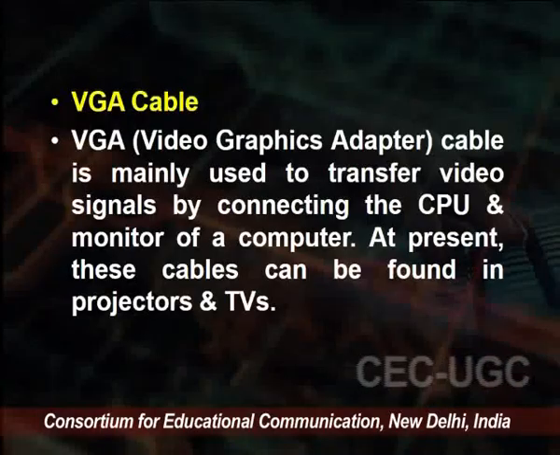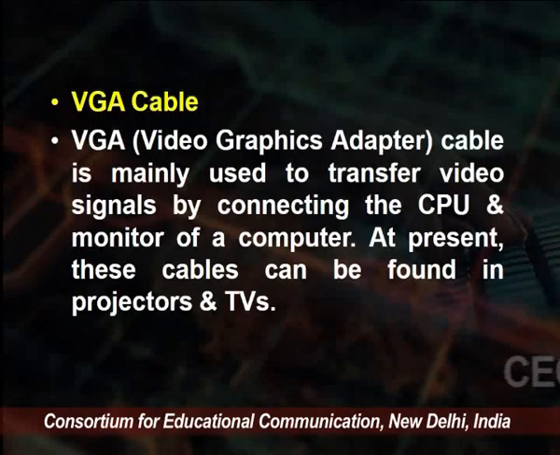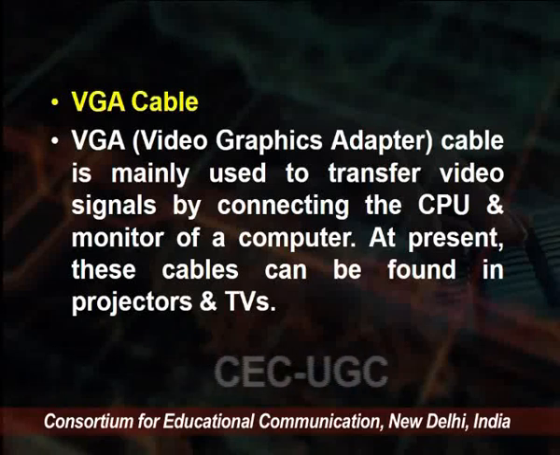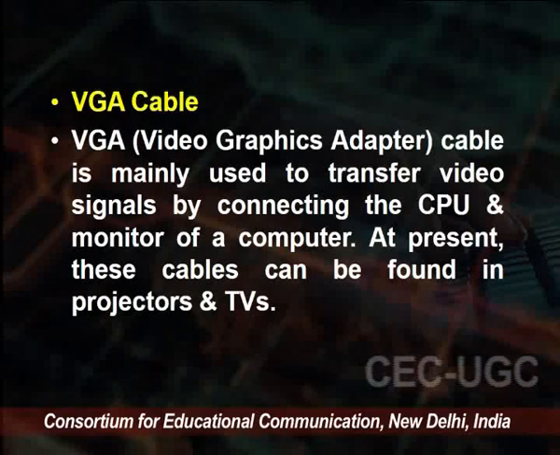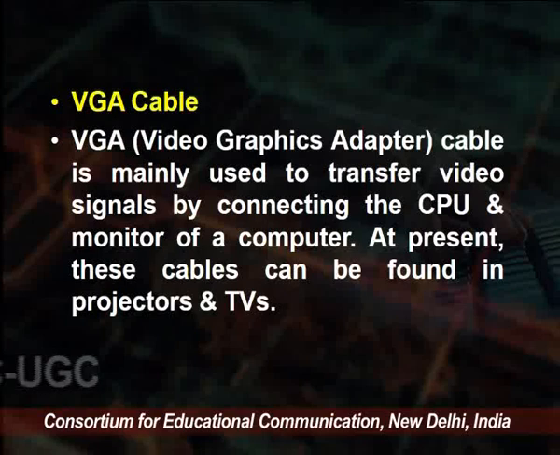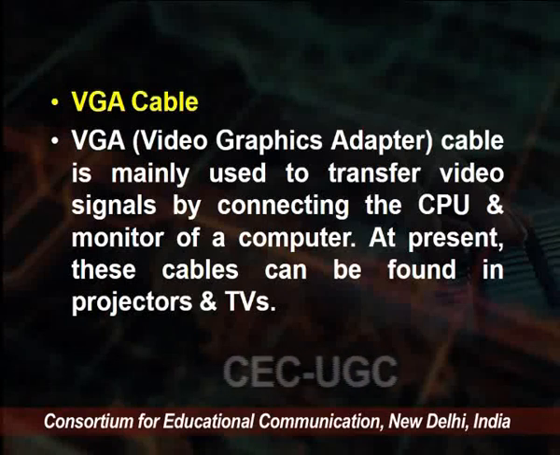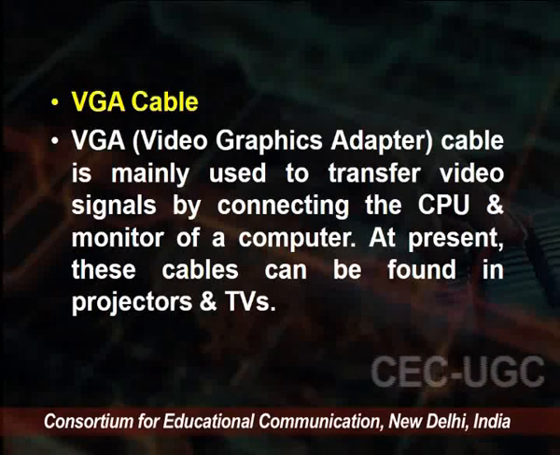Next type of cable is the VGA cable. V is for video, G for graphics, video graphics adapter. That is the VGA cable. It is also used for the video signal by connecting the CPU to the monitor of the computer. And this cable is found in projectors as well as in TV connections.